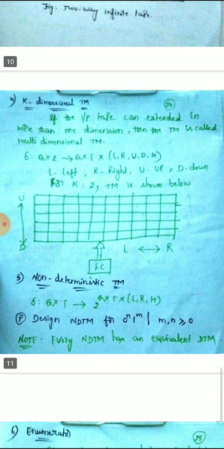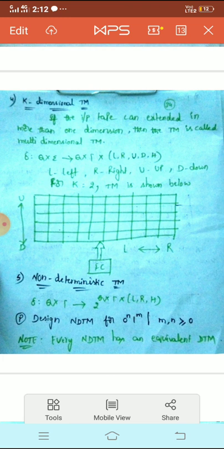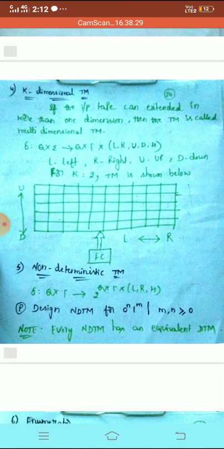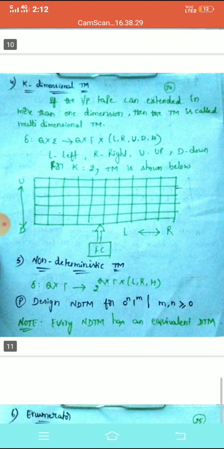Coming to the fourth one, that is the k-dimensional Turing machine. See here, for example if you take k equals 2, that means 2 dimensions, like x and y coordinates. Like when we draw a graph we take x and y. Up and down, those are the two other movements added here in addition to left and right movements.